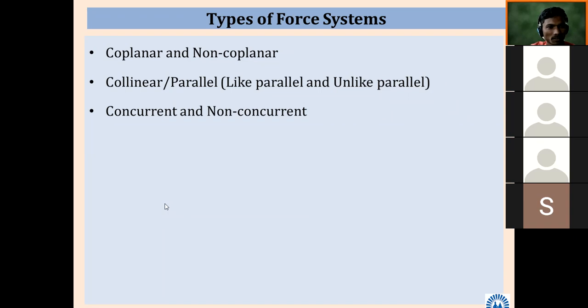Like your basic mechanical engineering, number of forces which are under our consideration are called force system. It is as simple as this. Whatever forces we are going to learn, it is force system.